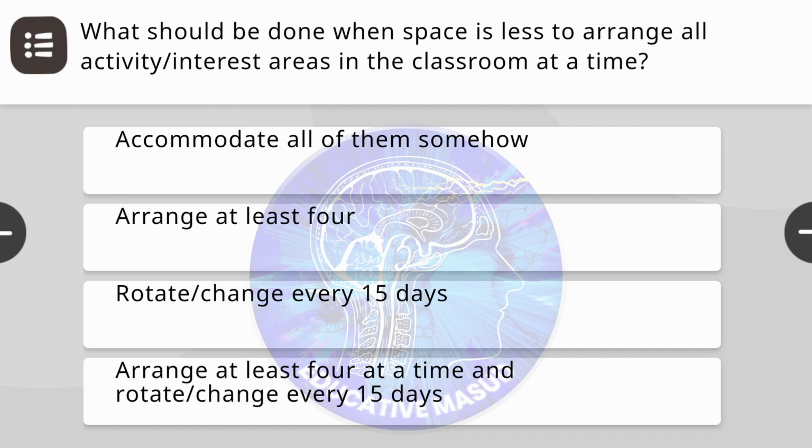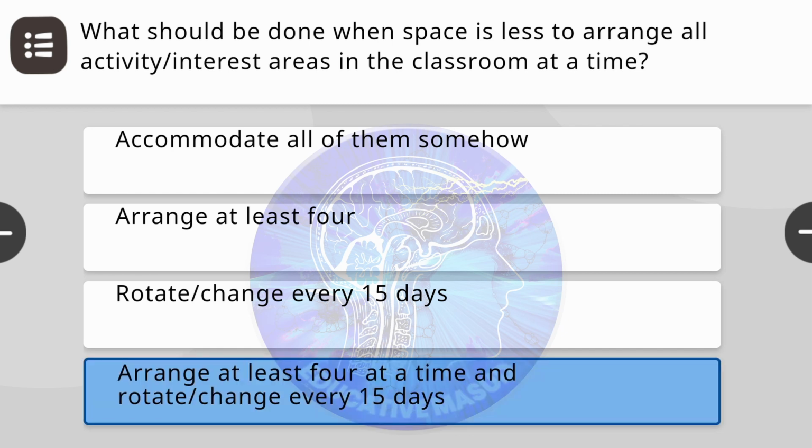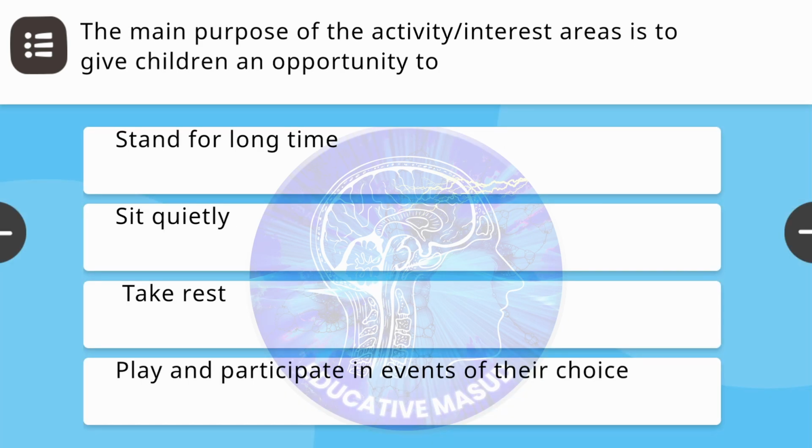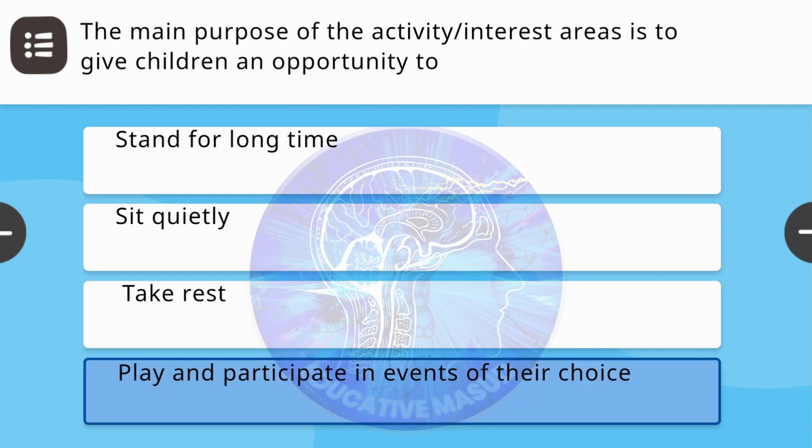Next question. What should be done when space is less to arrange all activity or interest areas in the classroom at a time? Correct answer is arrange at least 4 at a time and rotate or change every 15 days. Next question. The main purpose of the activity or interest areas is to give children an opportunity to. Correct answer is play and participate in events of their choice.